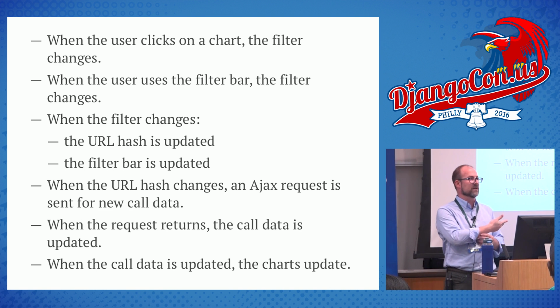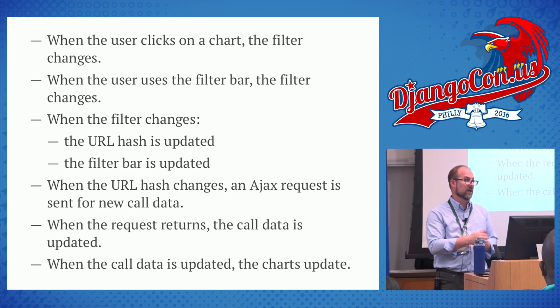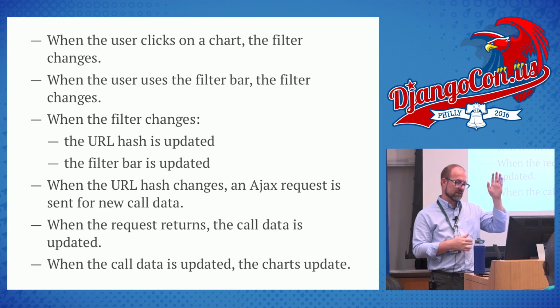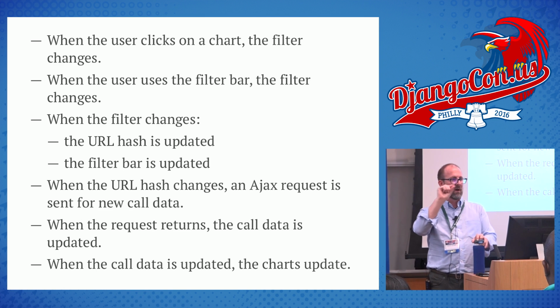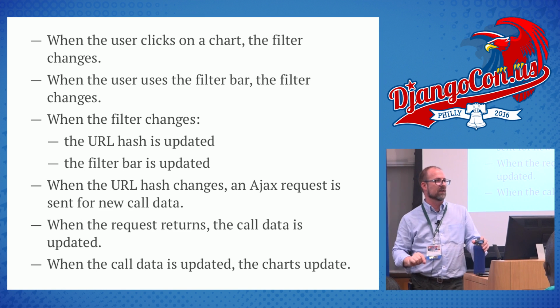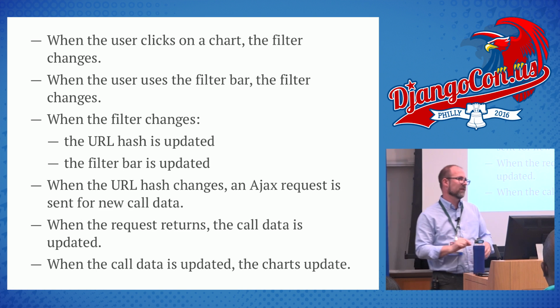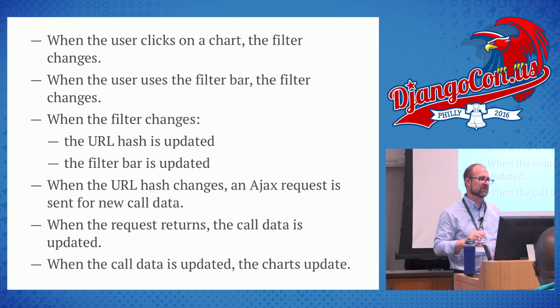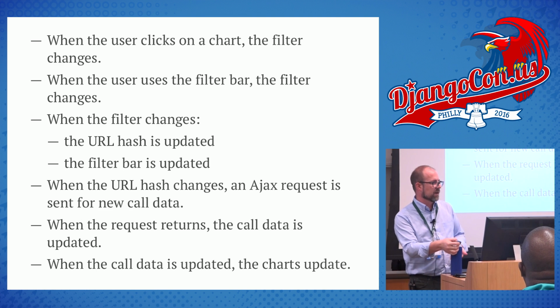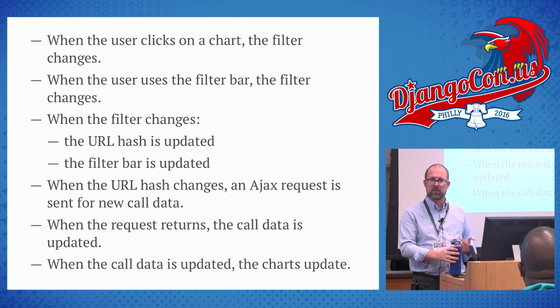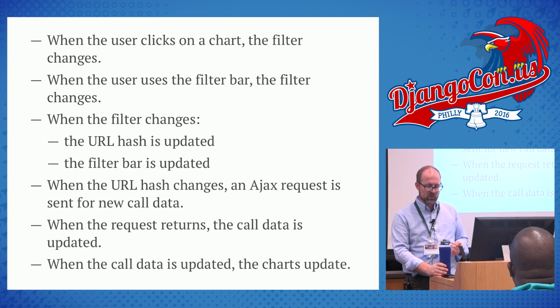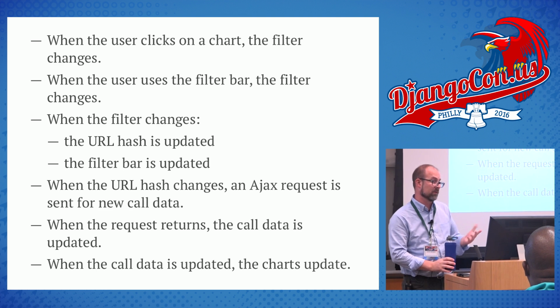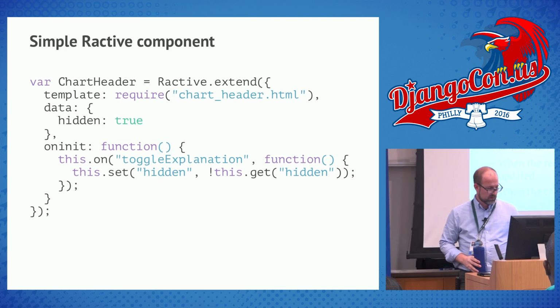So like I showed, when I just go and change the URL hash manually, the AJAX request is sent for new call data. And then each one of those charts actually monitors a specific subset of the data. So if only that subset changes, then only that chart updates. It's a pretty slick way of doing things. This is a similar thing to what you see if anyone's ever used React.js. It's the same model, but Ractive was what we used because it was a little simpler. It works really well with Django, and it was written by people I respect over at The Guardian.